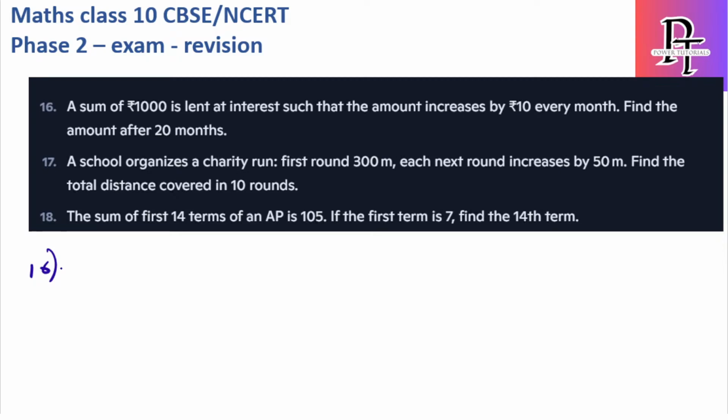Okay, let me just change the question. I think the view is missing. Let's focus on only 17th and 18th question. Just give me a minute, let me change it.